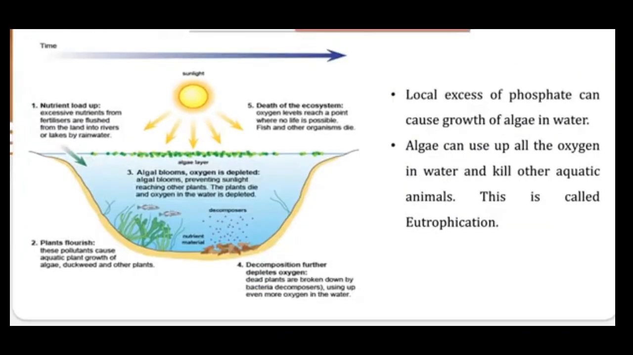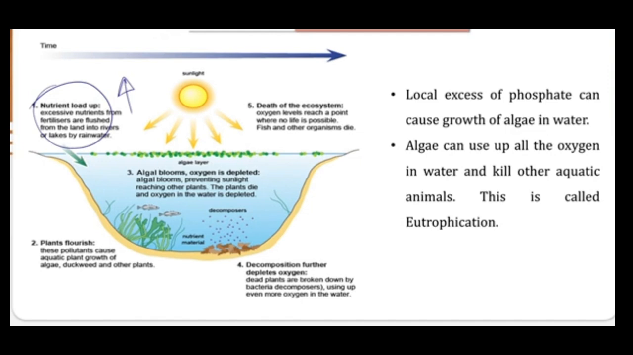Then when we are talking about eutrophication, which we said, what can a local excess of phosphate do to the water body? Whenever there is excess of nutrients, whenever nutrient load is increasing, and there is a greater amount of nitrogen and phosphorus, then there will be a lot of phytoplankton, then zooplankton, then plants and fishes, etc. So basically, there will be a bloom.